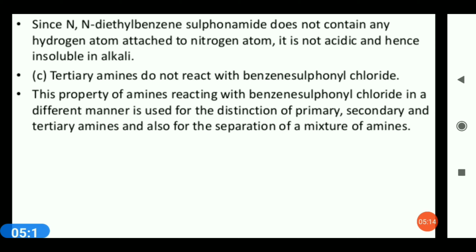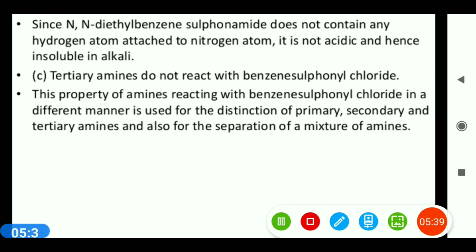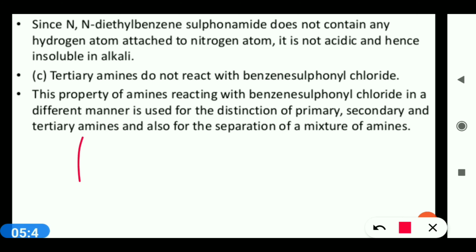Tertiary amines do not react with benzene sulfonyl chloride because they do not have any hydrogen to replace, so removal of HCl is not possible. So the Hinsberg reagent is a very important reagent, or the Hinsberg test is applicable to distinguish between 1 degree, 2 degree and 3 degree amine.